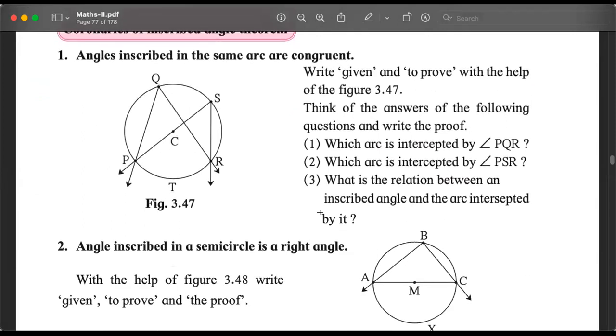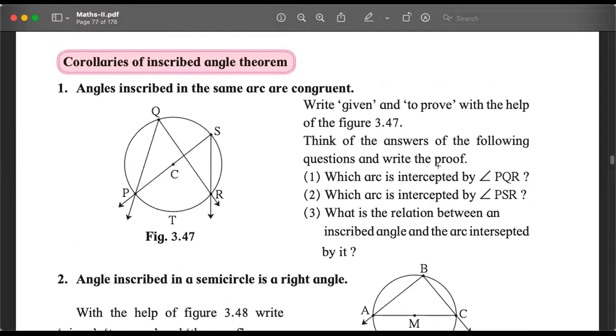Once we have understood that, there are two corollaries. Corollaries means something that follows. So these are the two things that follow the main theorem. The main theorem says the inscribed angle is half of the intercepted arc, or the angle subtended by the arc on a point in the circle is half the angle subtended by it at the center. But the consequence of that is angles inscribed in the same arc are congruent.